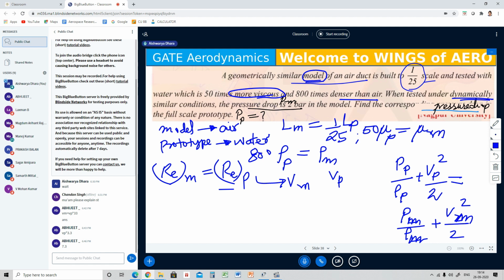Please, in the question, do not think that the prototype will always be larger than the model. There are specific kinds of research going on, so to analyze the full surface of the thing, we sometimes enlarge the small thing, the model, and test it. Irrespective of any kind of scaling type, the prototype does not always have to be larger. Do not consider it that way. Do try to understand what they ask in the question.